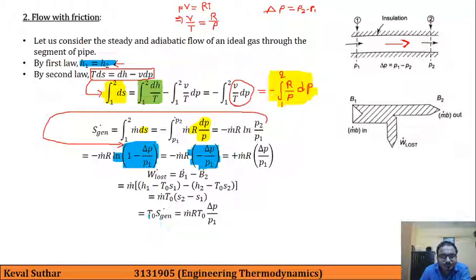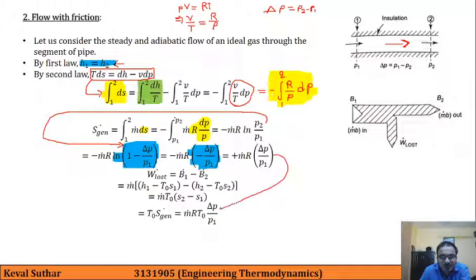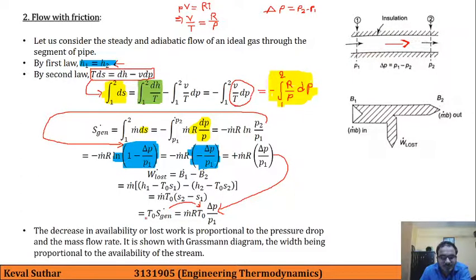So this is T0 into S generation, where S generation is given by m R delta P upon P1, which was utilized over here. So this is the value of W lost we are getting.